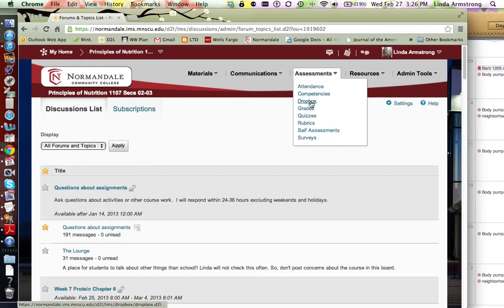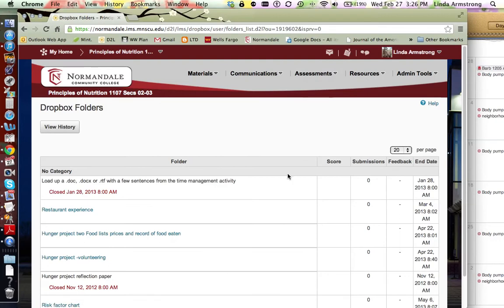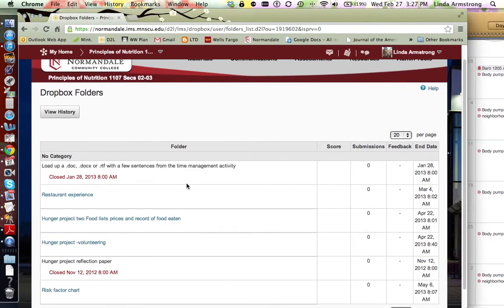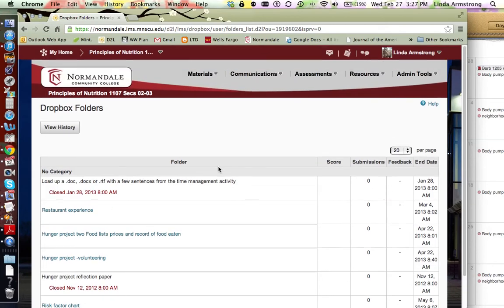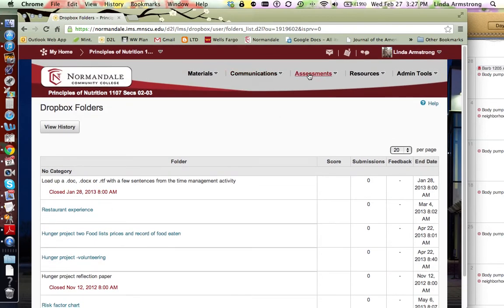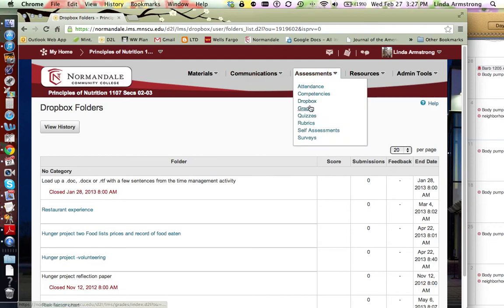Assessments is the next area. What we'll use is Dropbox, grades, and quizzes. You'll also have a survey toward the end of the semester for the evaluation. But the Dropbox, let me show you that. This is where you load assignments. There's not very many, just a few, and this is also something that you can set in your notifications to let you know when it will close. Grades will be something that you can look at. Your grades will be updated quite a bit.